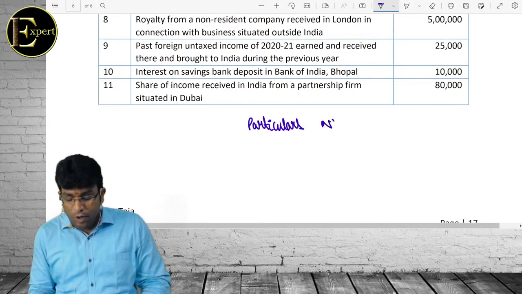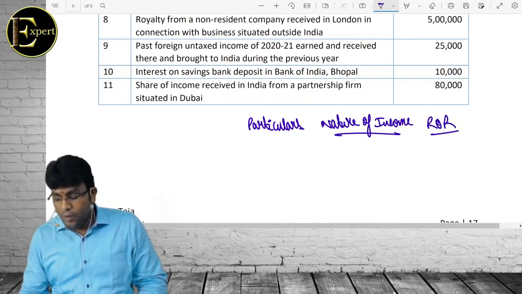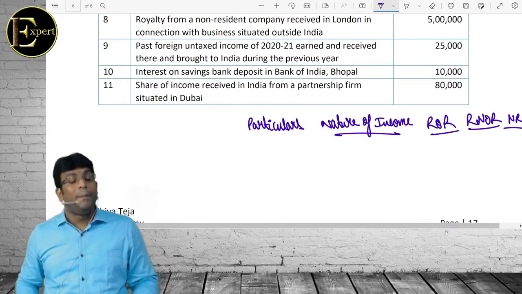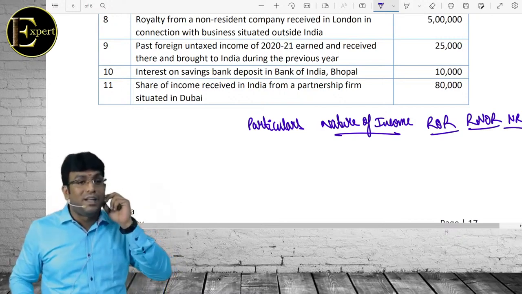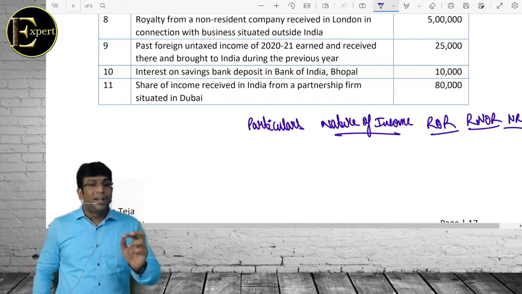We'll add one more column called nature of income: Indian income, foreign income. Then we'll take ROR, RNOR, NR. And before solving the problem, we first write a life concept. As per section 5, income is classified into Indian income and foreign income.